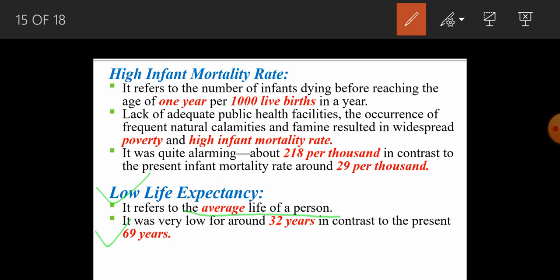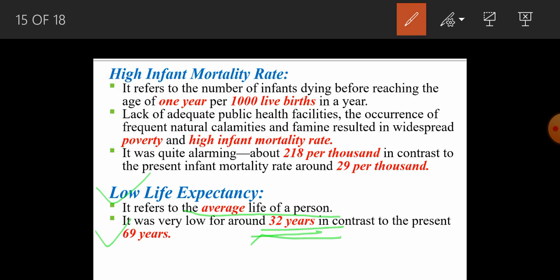More than 100 years they might have survived. But just imagine the case when it was on the eve of independence. Because of the lack of facilities regarding sanitation, poor health facilities, and a lack of food, the people were dying at a very early age, a very tender age of 32 years. You can see here, 32 years.